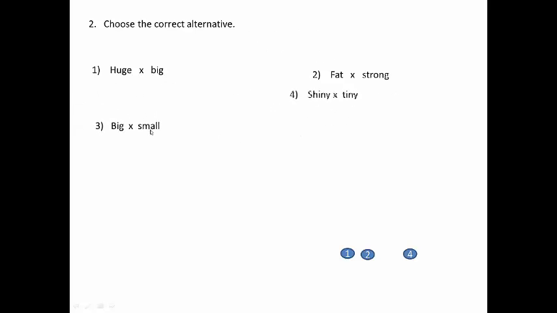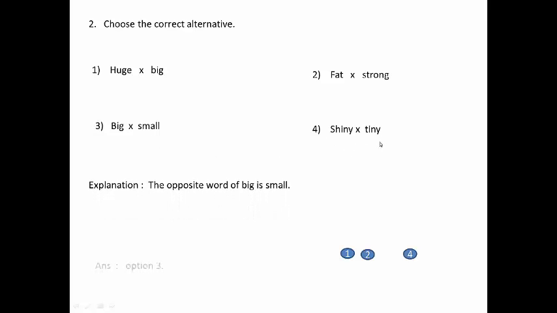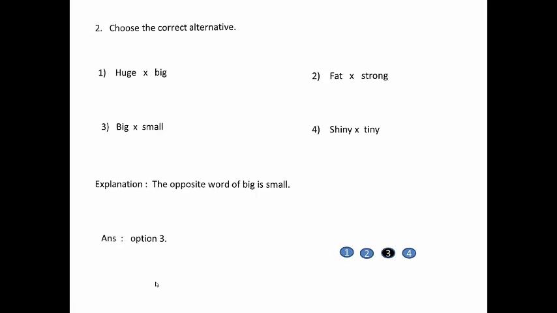Question number 2. Choose the correct alternative. Number 1. Options: huge opposite big, 2, fat opposite strong, 3, big opposite small, 4, shiny opposite teeny. Explanation: the opposite word of big is small. So answer is option 3, big opposite small.